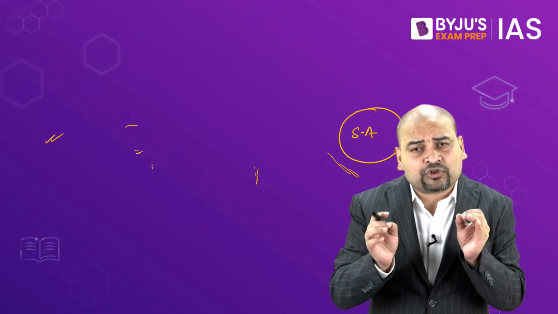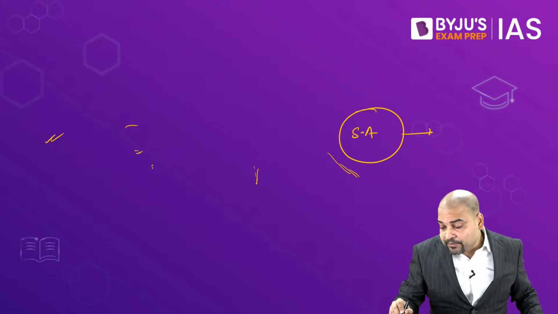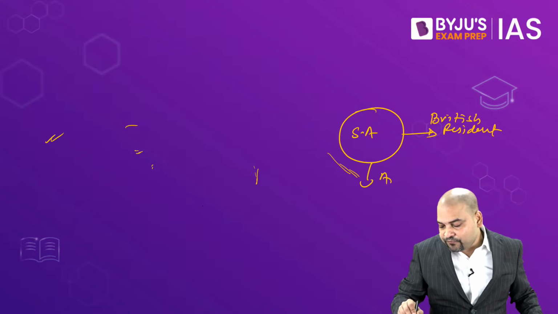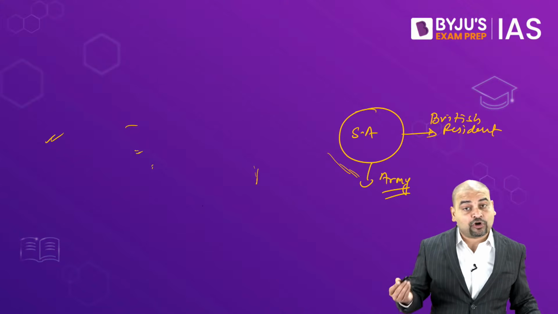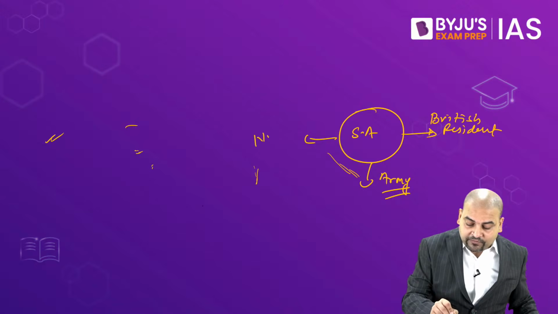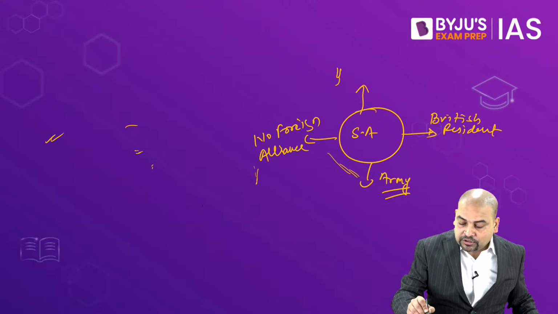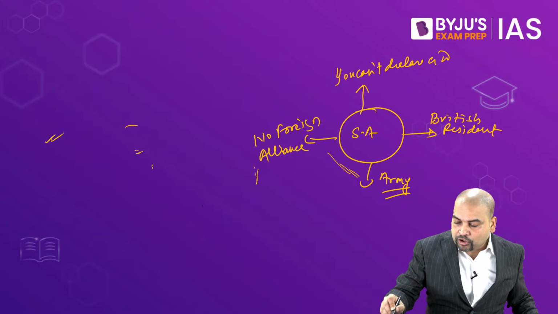Subsidiary alliance, yesterday in the doctrine of lapse also, I had talked about it in a very quick manner. Remember, the Britishers will appoint a British resident in your state. You are forced to maintain British army at your cost. Of course, you have no foreign alliance. You cannot make foreign alliances. You cannot declare a war on your own.